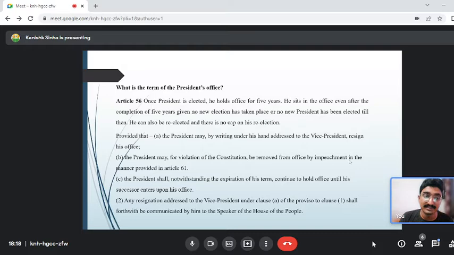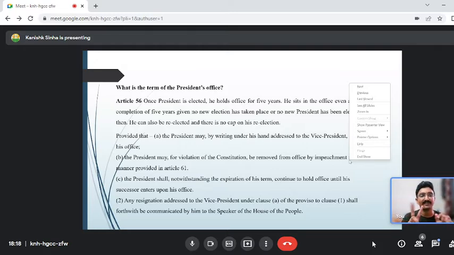Second, and the most famous thing that we all know, is the impeachment of the president under Article 61 of the Indian Constitution. So the president can be impeached under Article 61 of the Constitution, and any resignation that is addressed to the vice president will be communicated to the speaker of the Lok Sabha. So this is another thing. Two important points you have to remember from this slide: the resignation has to be given to the vice president of India, and the removal of the president is done by impeachment, that is Article 61.